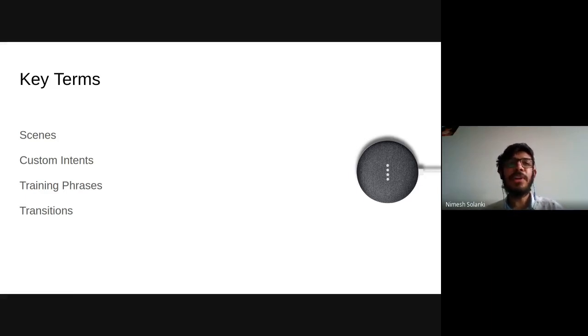Scene is pretty different from what we had earlier in Dialogflow. There was no such thing called scenes. There were context-based conversations. There's no context here. This is state-based Actions on Google, where we are designing conversation based on states. There are no contexts over here.